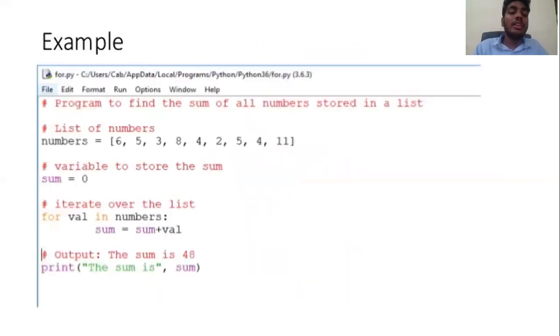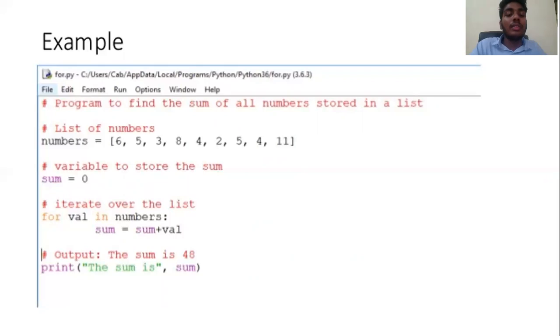Let's see the example. Let's take a list of numbers: 6, 5, 3, 8, 4, 2, 5, 4, 11. Let's take a variable to store the sum: sum equal to 0. For value in numbers, sum equal to sum plus value. Here, first it will take 6 as input, sum equals 0 plus 6, so sum equals 6.